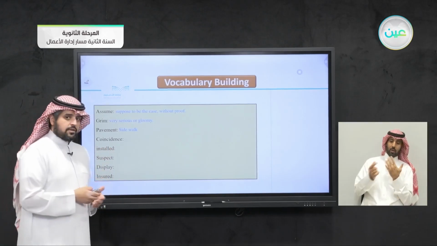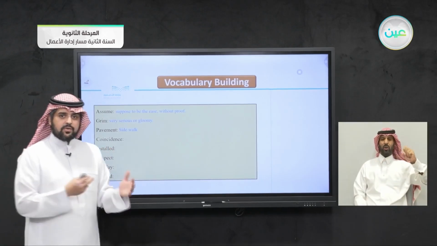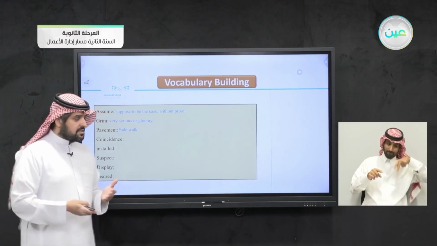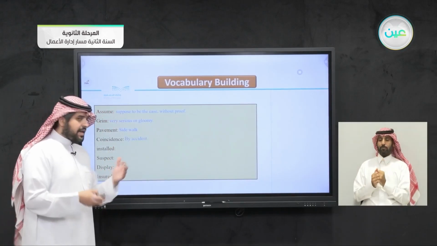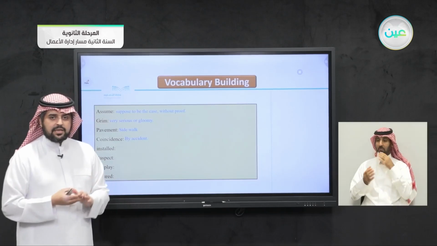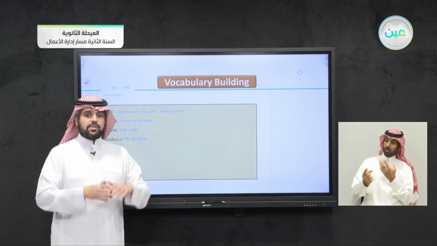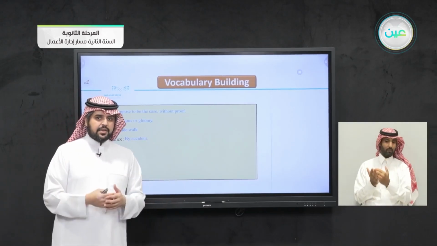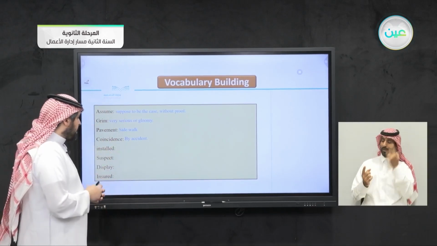Coincidence: when you meet someone by coincidence, it means by accident, nothing planned here. Coincidence is something happening without any planning. It just happened by accident.